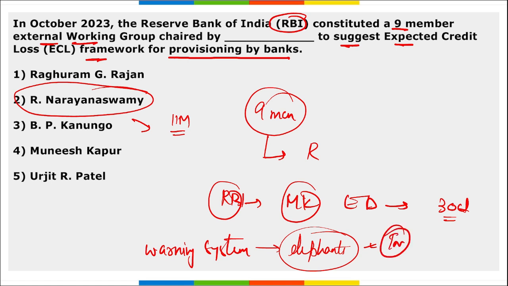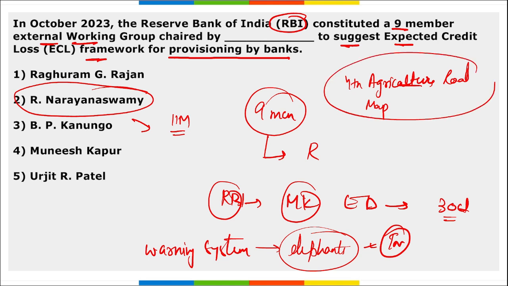In Tamil Nadu. Then which state has launched the 4th agriculture roadmap? It was launched by Bihar.